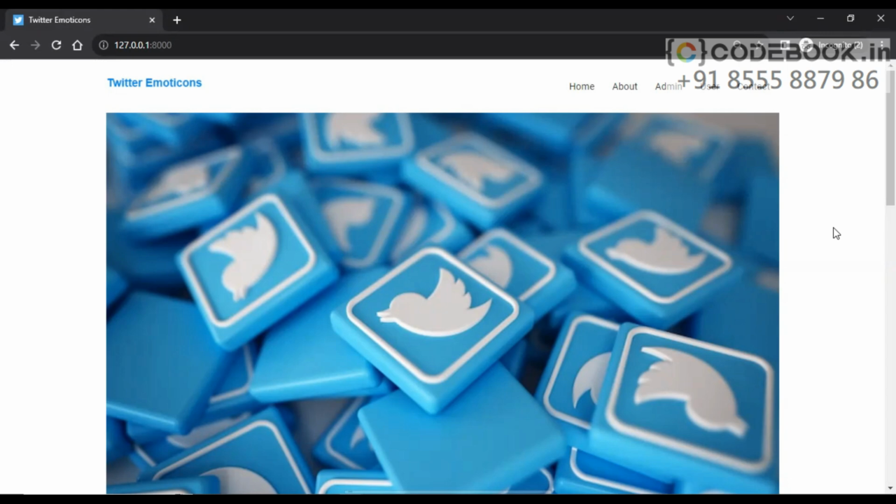We have created a Twitter kind of user interface for showing our project concept. So hope I have conveyed the project explanation. With this, I conclude the project execution and explanation. Thank you very much.